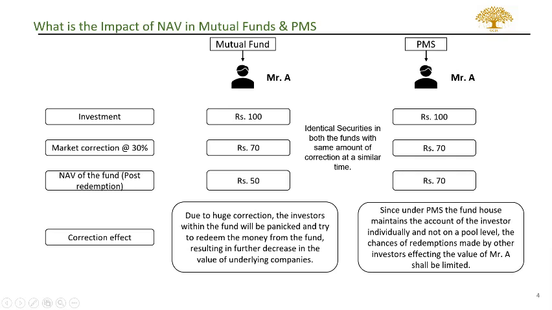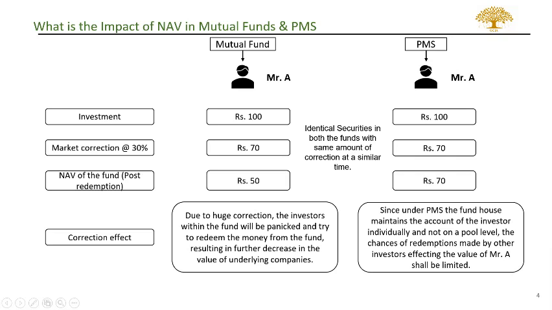However, since the mutual fund manages the investment at a pool level, there might be a situation where the other investors within the mutual fund panic due to such correction, and this would create sell pressure within the fund. What this means is the investors within the fund would put in redemption requests, and the mutual fund manager, in order to fulfill those redemption requests, will in turn sell the underlying securities of the fund. Due to such sale of underlying securities, the value of the fund might further deteriorate from the level of 70 to the level of 50.